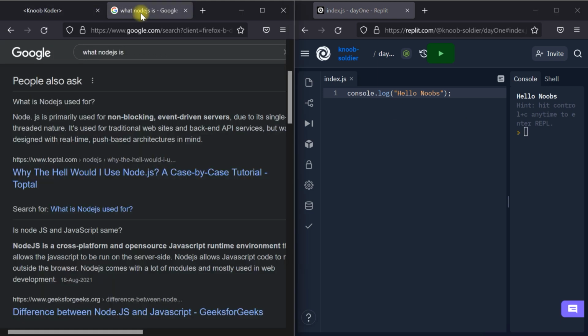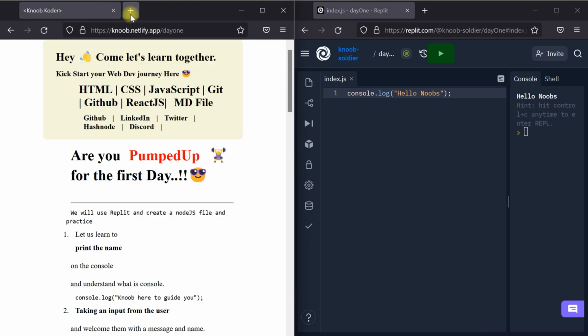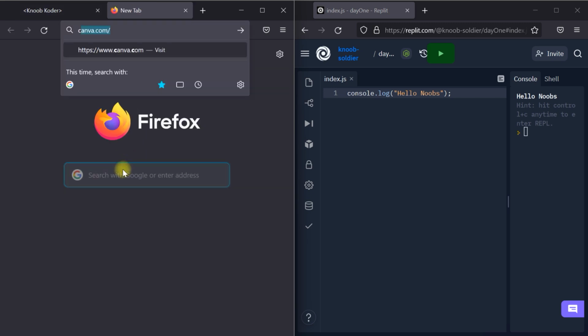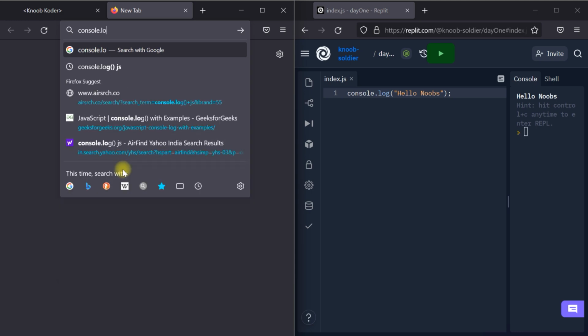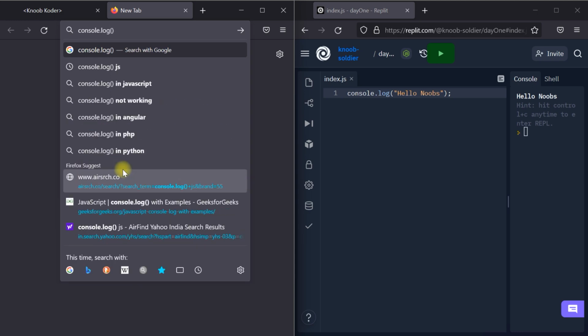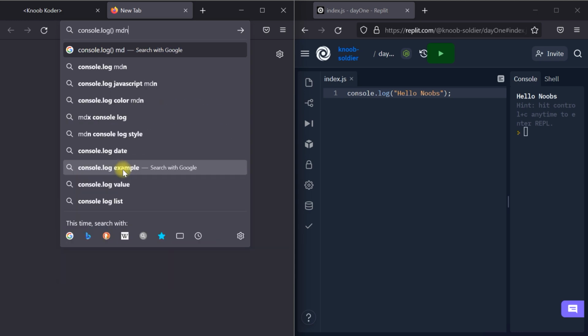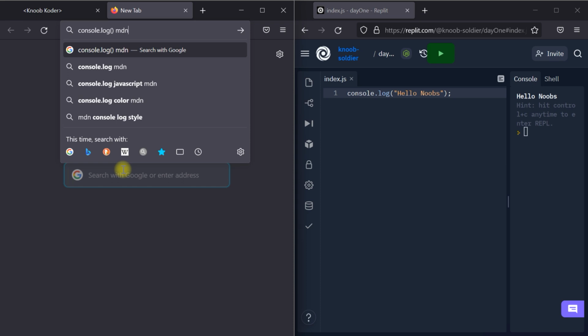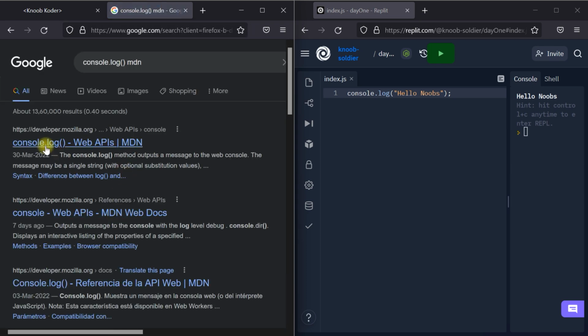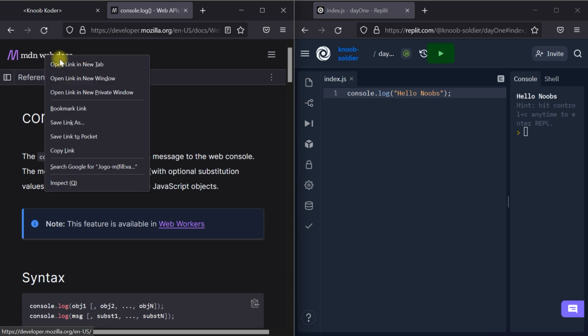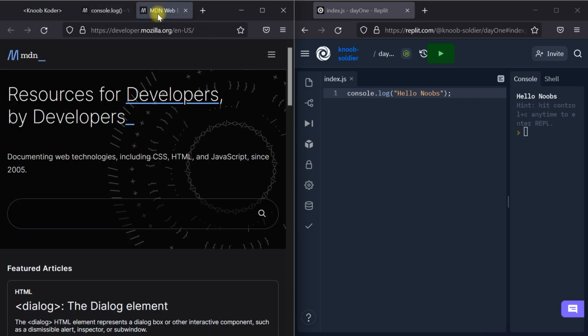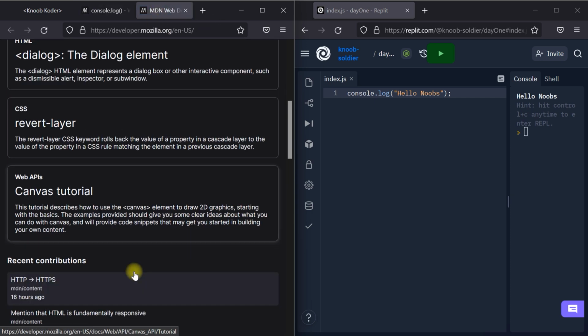Okay, let us go to, suppose, console.log MDN. Okay, let's go to MDN. Follow MDN Web Docs. This is the best web docs. Let me just right click and open in a new tab. What is this website? Okay, wow, fantastic.